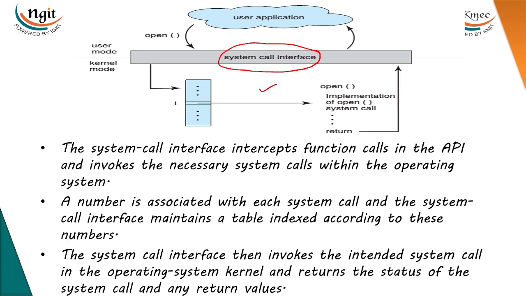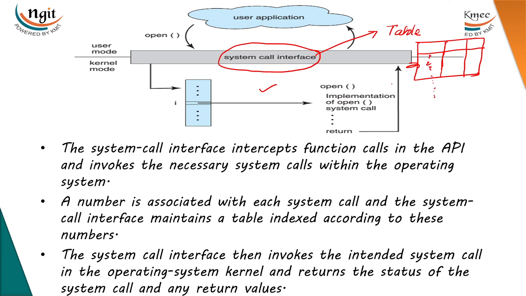In this system call interface, there is a table that is maintained. We have several system calls in the operating system, and for each system call there is a number associated with it: 1, 2, 3, 4.